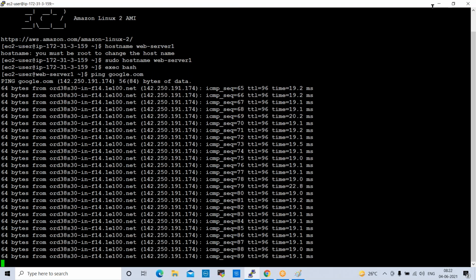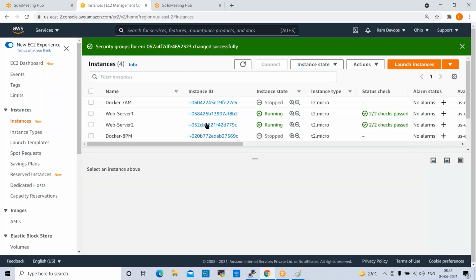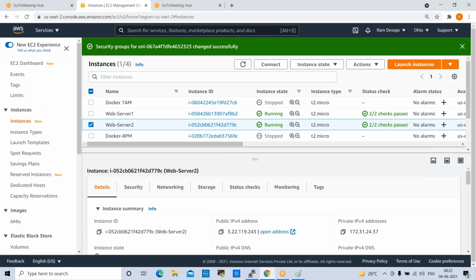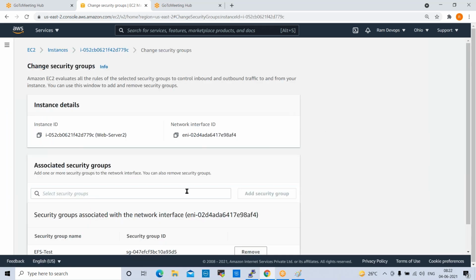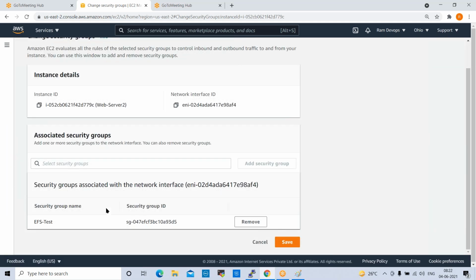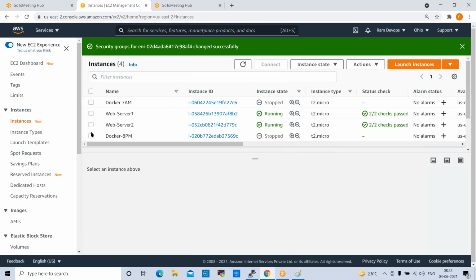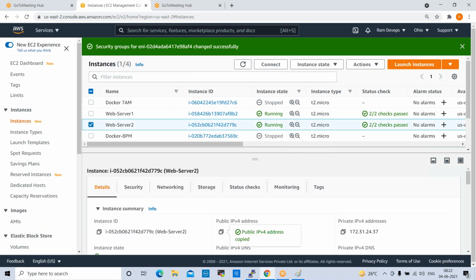Okay. So the first server is fine, and for the second server we also need to change the security group here. So go to security, change security group. Remove this one, I want to add this. Add security group. Done. So connect to the second server also with this.